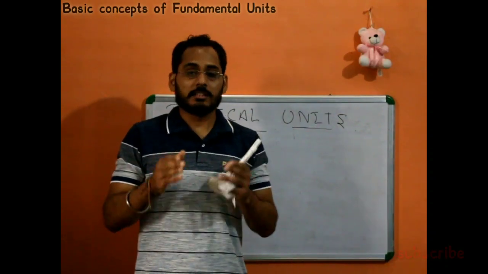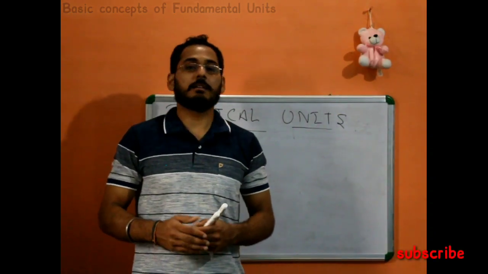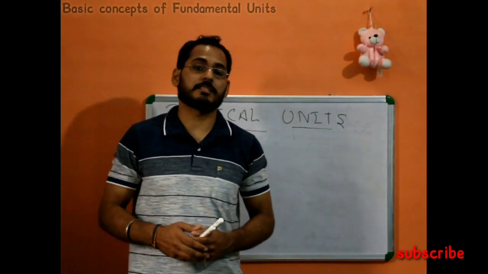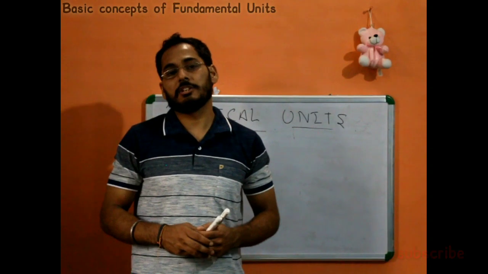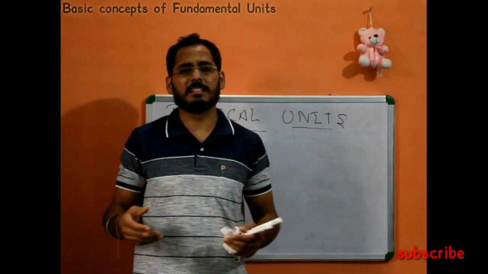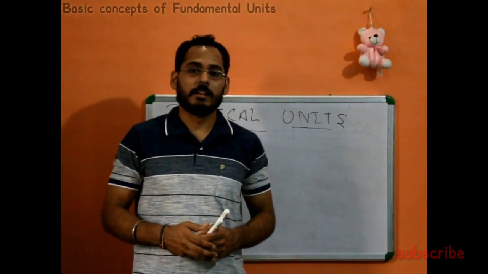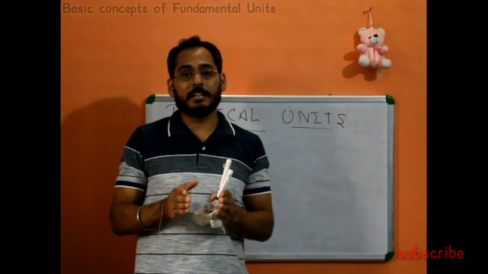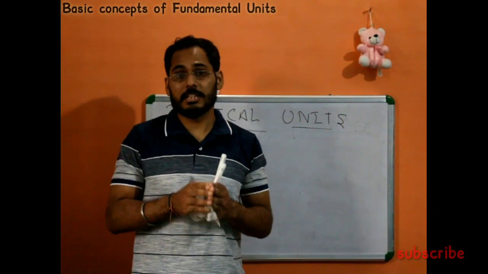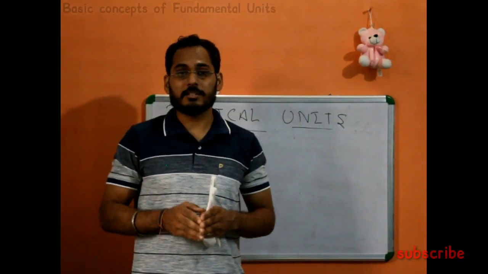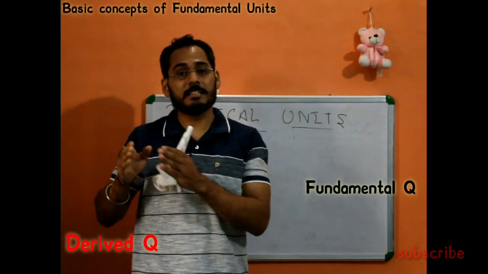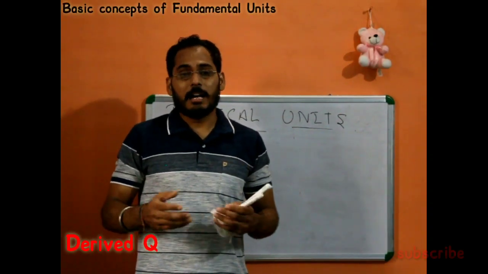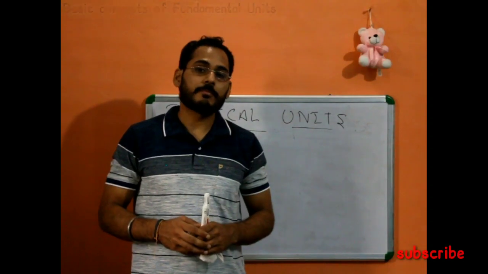Now all kinds of objects which we can directly or indirectly measure in terms of science, in terms of physics, are known as physical quantities, such as mass, length, speed, etc. But as per their qualities and quantities, we can divide the physical quantities into two categories. The first was fundamental and the second is derived quantity. I think it was already elaborated in the last video.